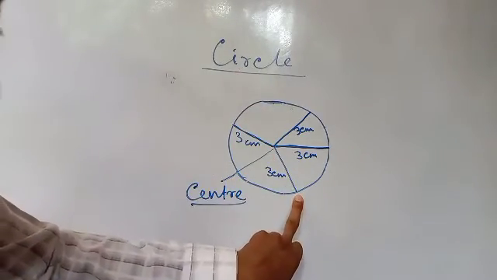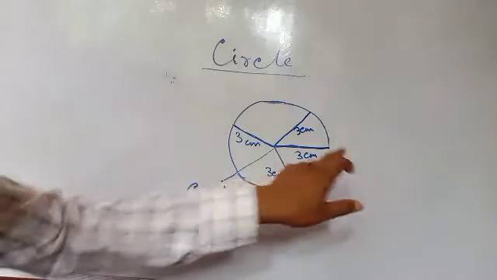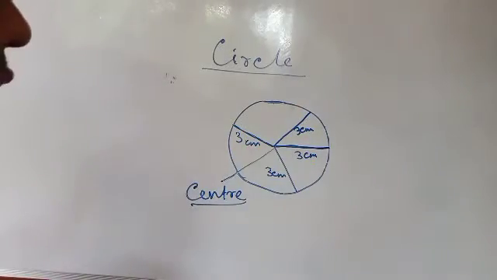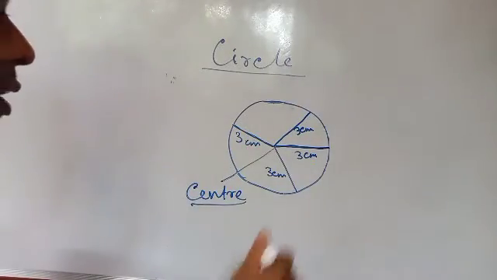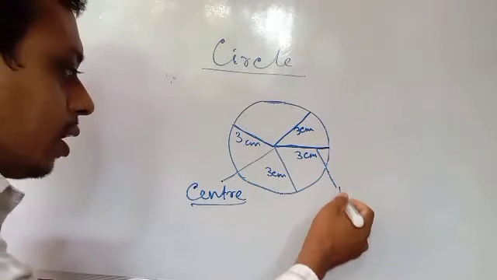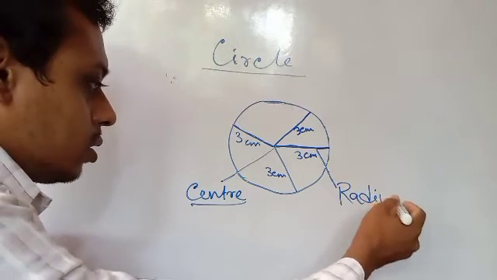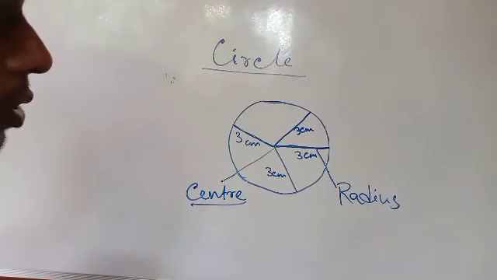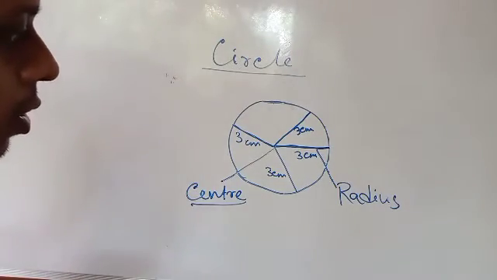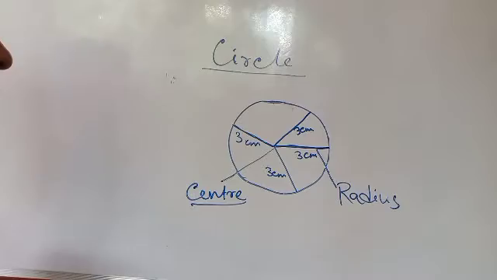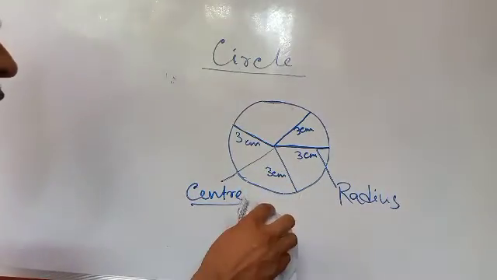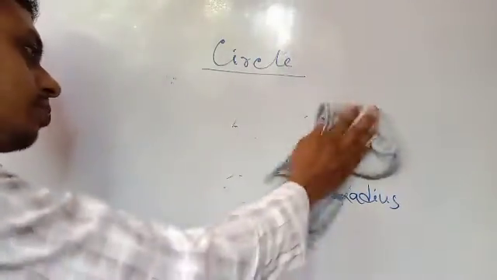The distance between a point on the circle and the center will always be the same, and this is called the radius. Radius of the circle. Okay, now center and radius we discussed. Now diameter.